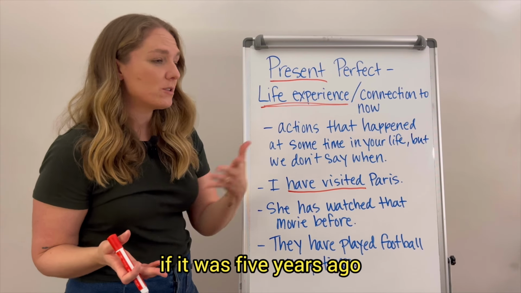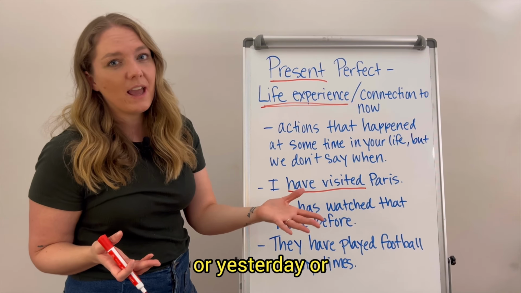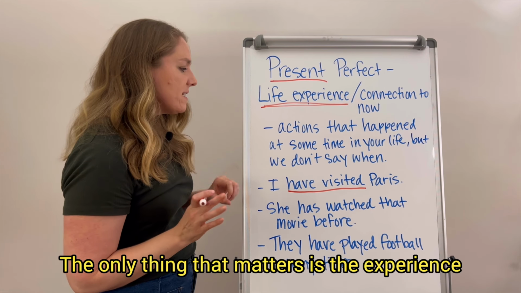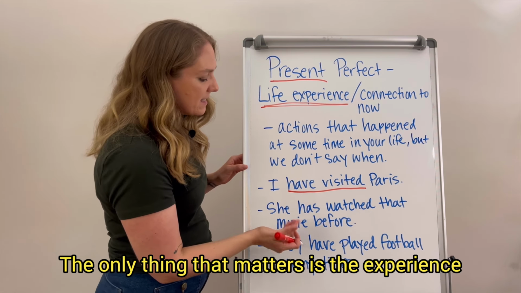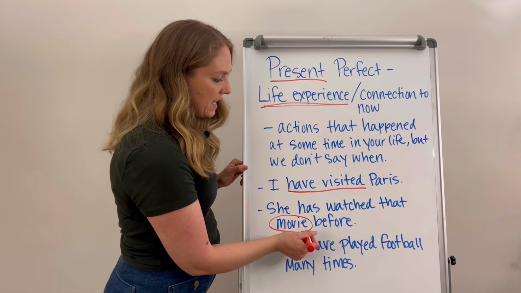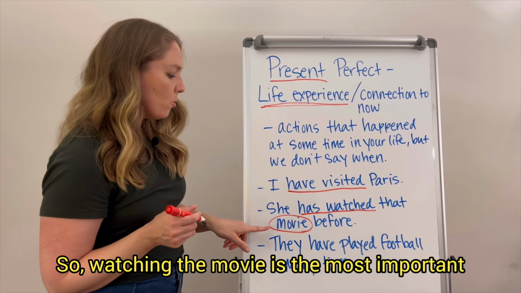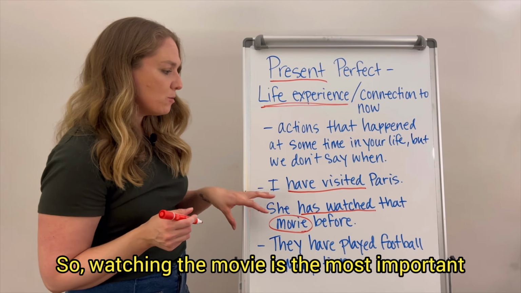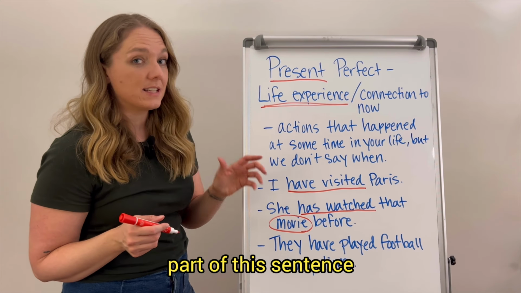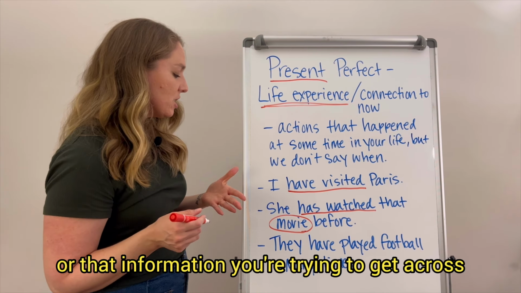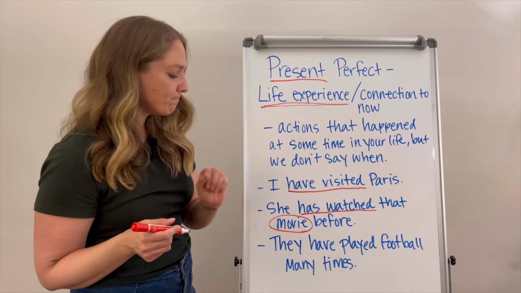It doesn't matter if it was 5 years ago or yesterday or if it was a week ago. The only thing that matters is the experience of watching this movie. So watching the movie is the most important part of this sentence. It's that information that's being conveyed or that information you're trying to get across.